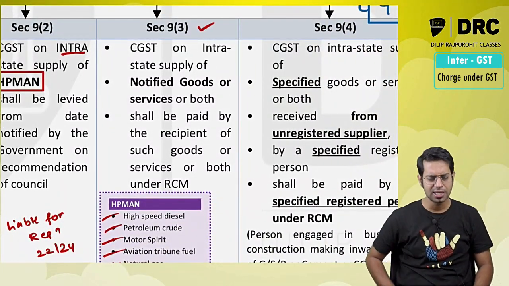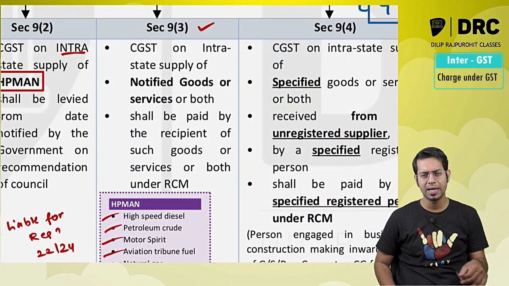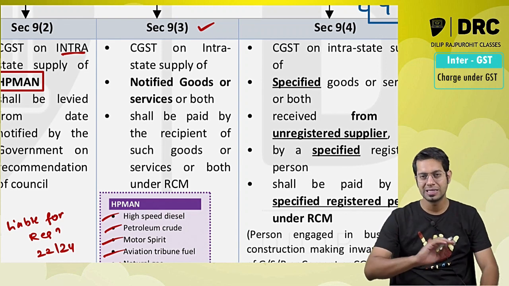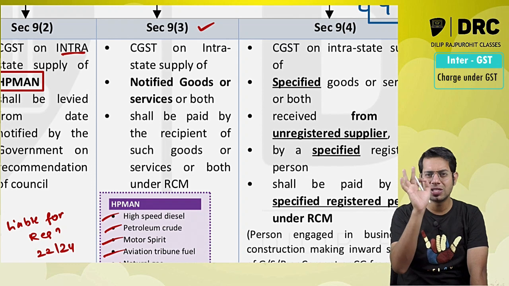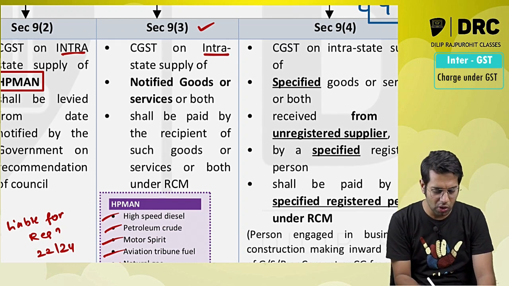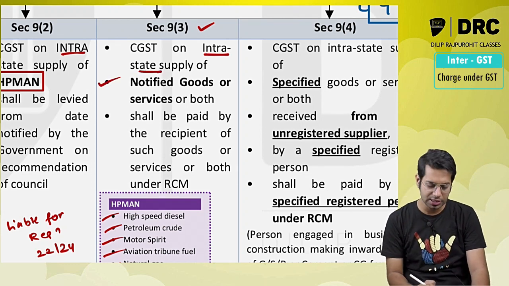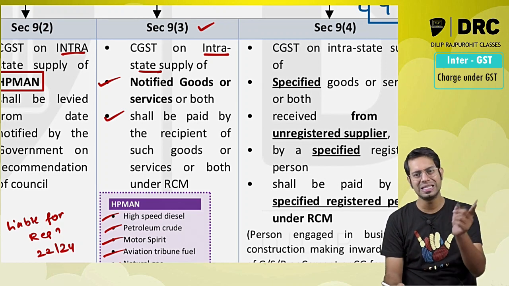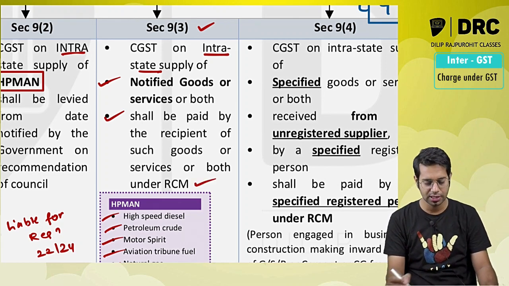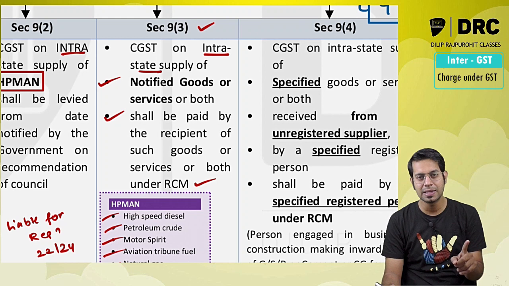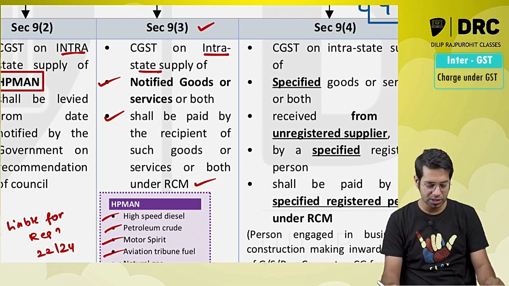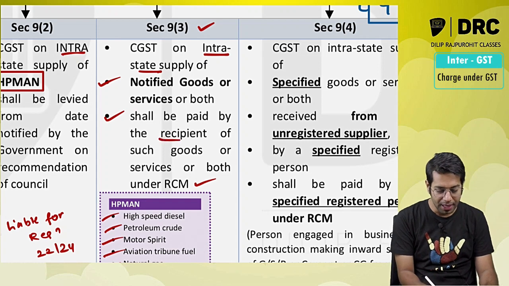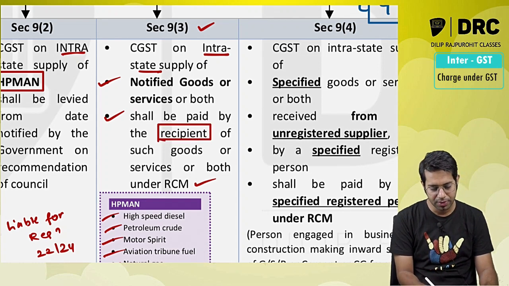Section 9 subsection 3. Section 9 subsection 3 talks about what, sir? Reverse charge: intrastate supply reverse charge of notified goods and services. 9.3 says CGST on intrastate supply of notified goods and services shall be paid by the recipient of such goods and services under reverse charge. If you are making intrastate supply of notified goods and services, then on that supply, the tax is required to be paid by whom? The recipient under reverse charge.